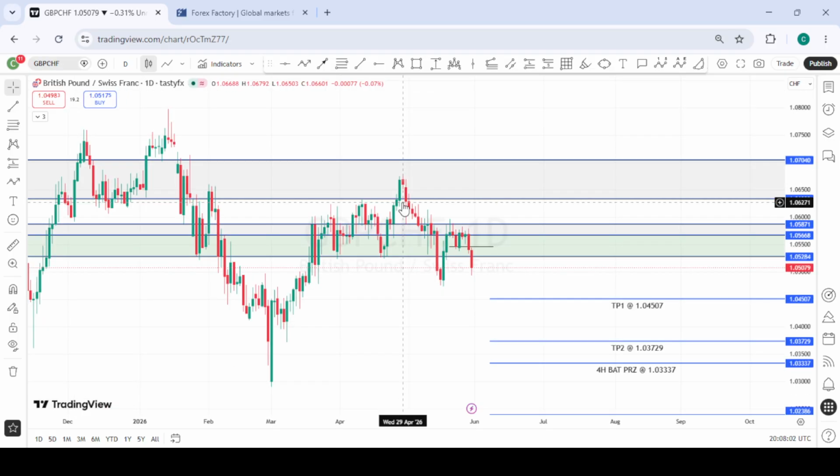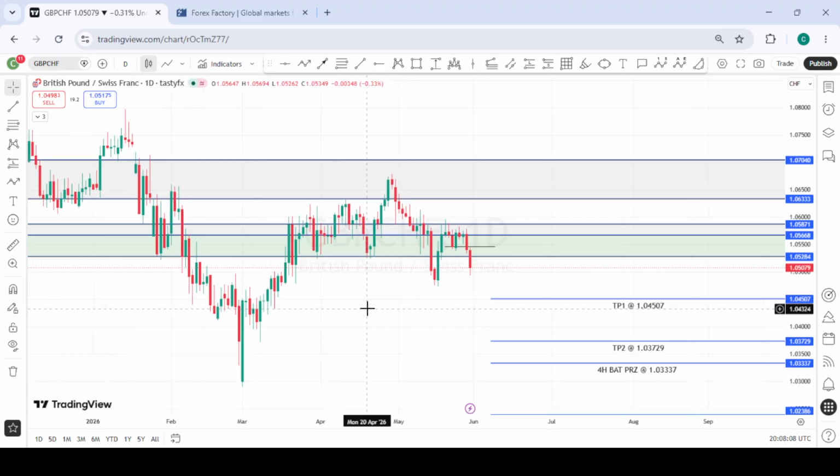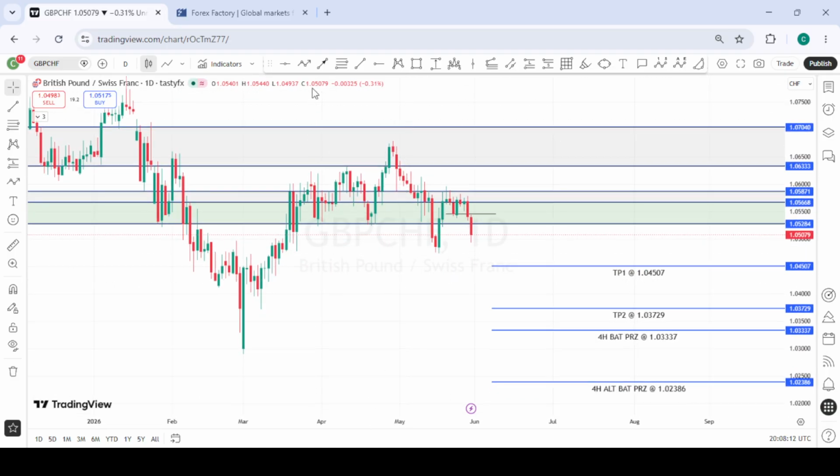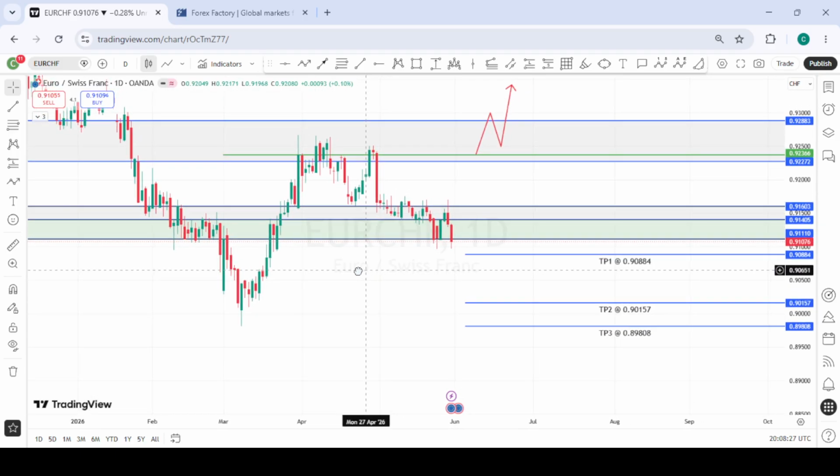So this is GBPCHF. We closed out on a very solid position last week, and we still have more opportunities to take this position as well. So we are very bearish on GBPCHF for now. So all we're looking forward to is a possible pullback into this area of interest to look for selling opportunities all the way to the downside. So we are very bearish on GBPCHF.